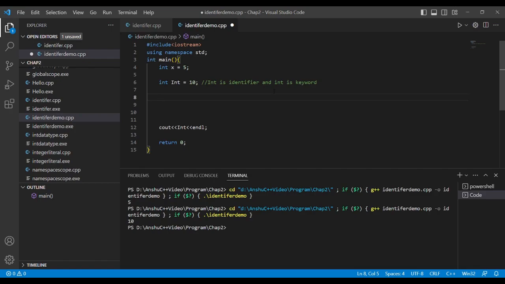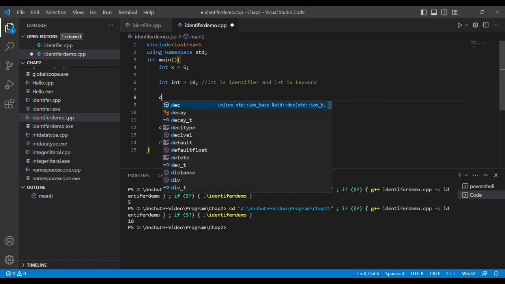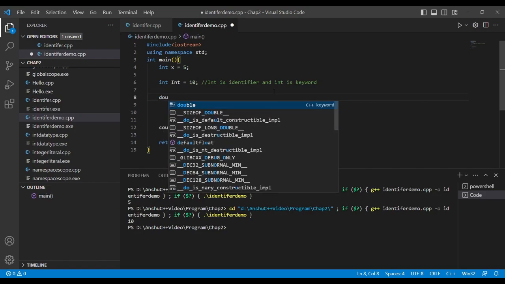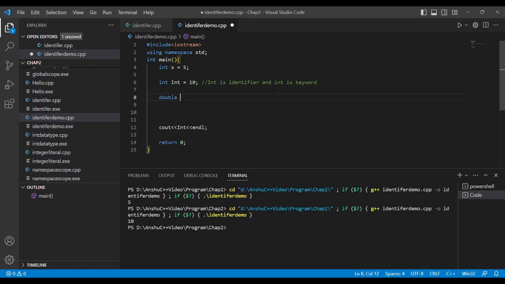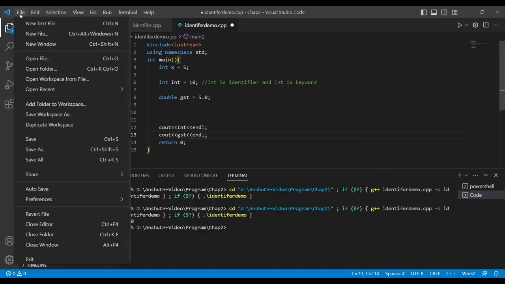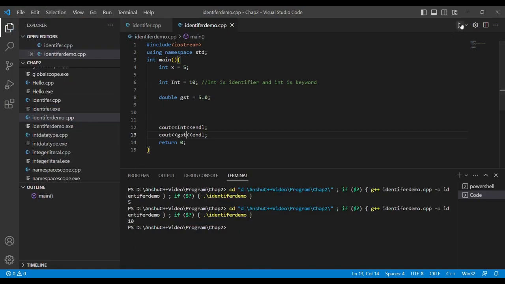So you can put this just for variables. You have to write double. You can put a value over here also, like it can be GST is 5.0. Okay, again I just check the values by printing these values. Now let's see what's the value for the GST. Save it and run it.